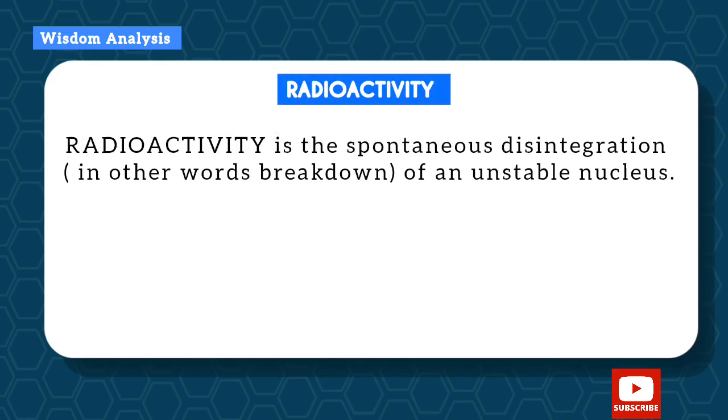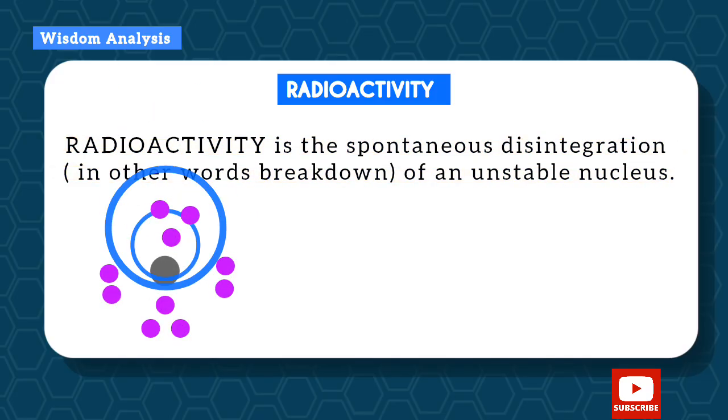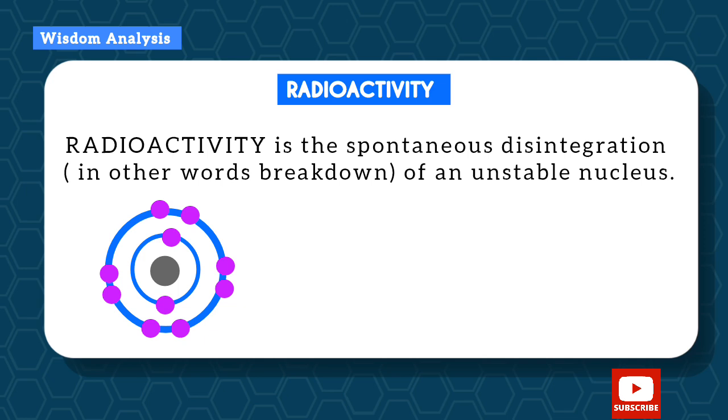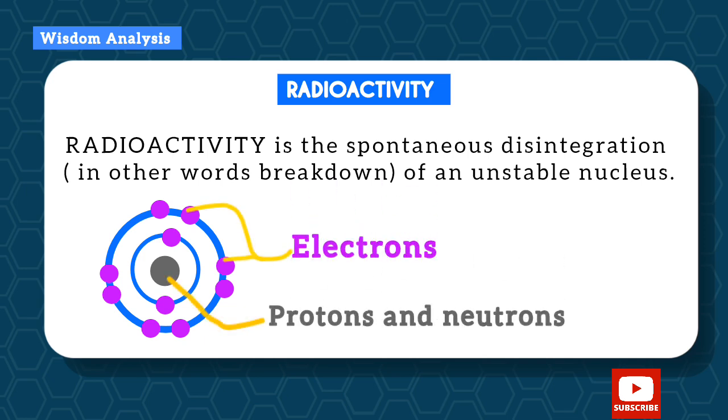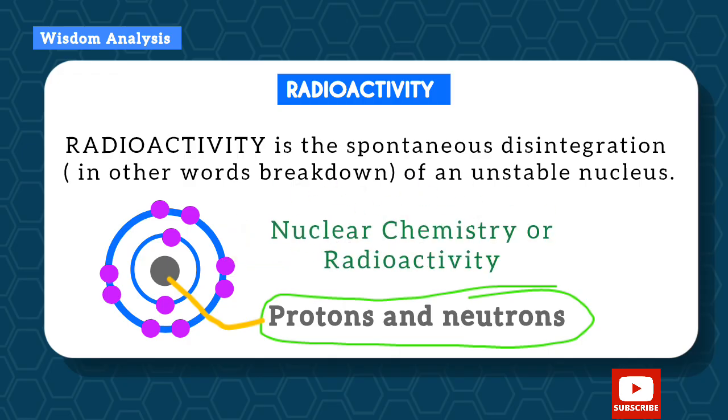Okay, radioactivity. Radioactivity is the spontaneous disintegration, in other words breakdown, of an unstable nucleus. An atom is made up of the electrons, which are in shells, and in the nucleus we have the protons and the neutrons. Normal chemical reactions only involve the electrons, but anytime reactions involve the protons and the neutrons, this is no longer normal and it's called nuclear chemistry or radioactivity. So this is what we want to talk about today.